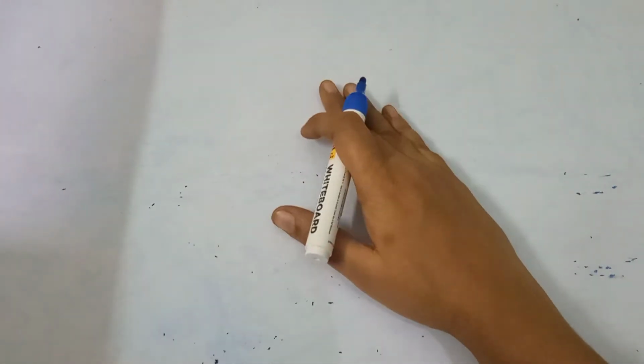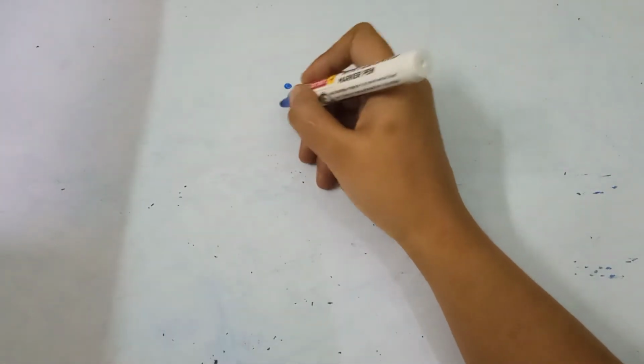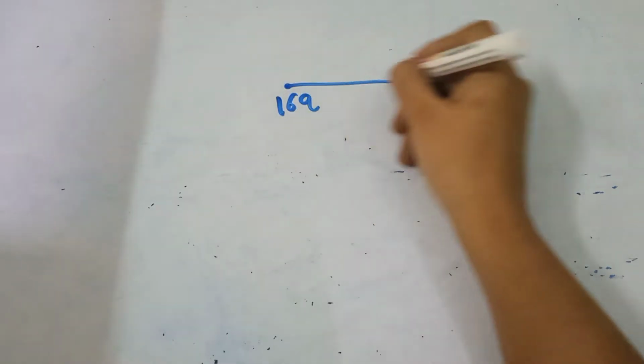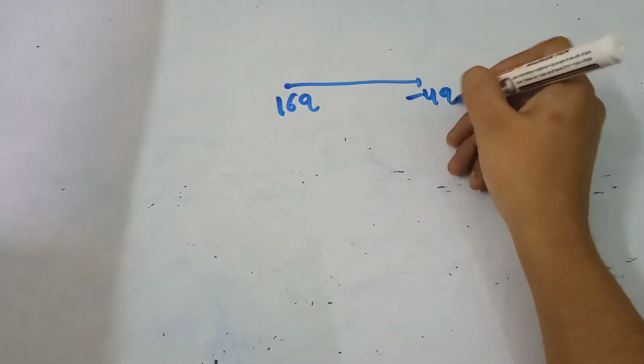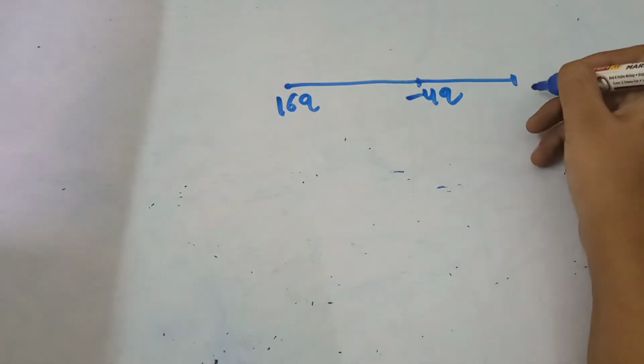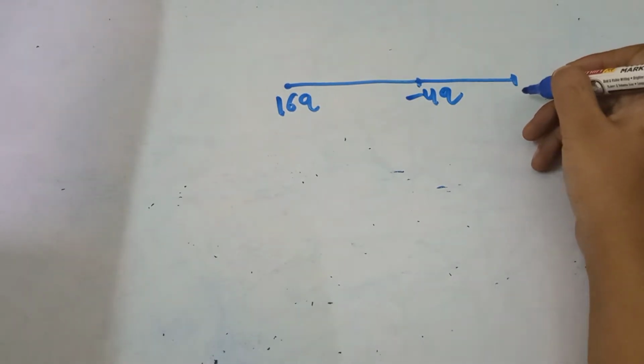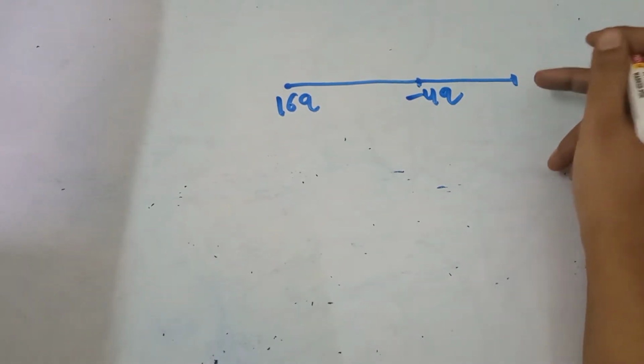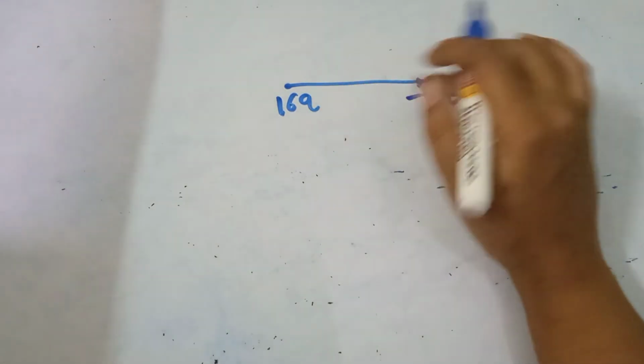In 26th question, 2 point charges plus 16q and minus 4q are located at x is equal to 0 and x is equal to L. So this is 16q and this is minus 4q charge, and let us consider the location of the point on the x-axis at which the resultant electric field due to these charges is 0.